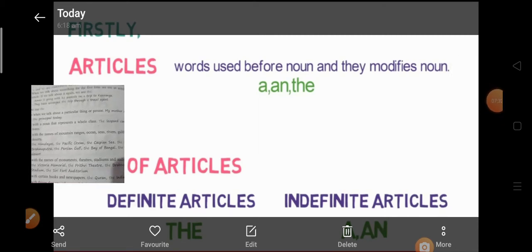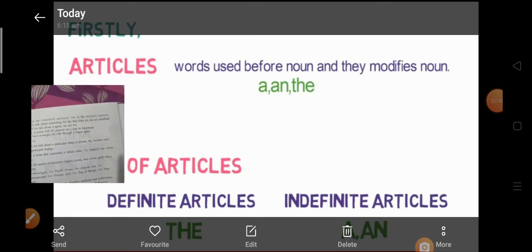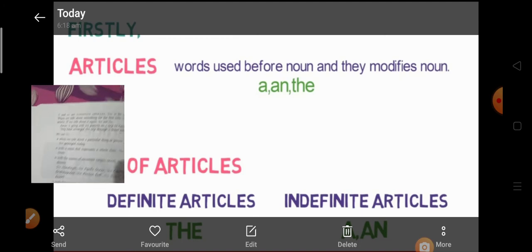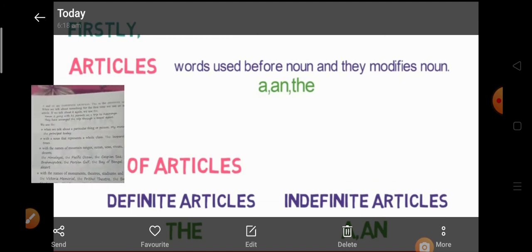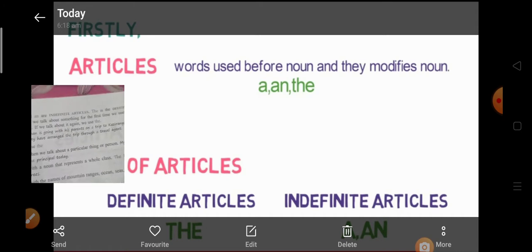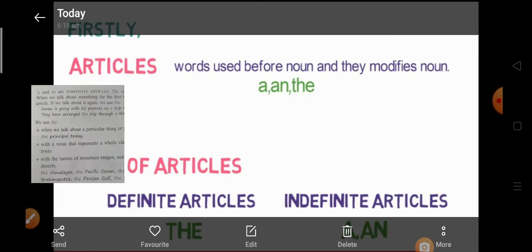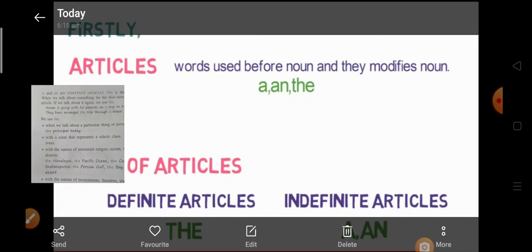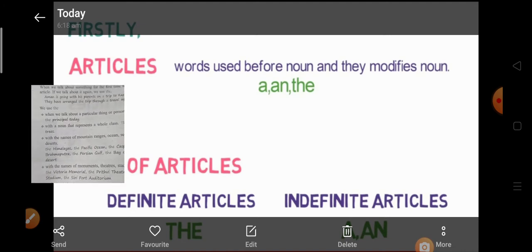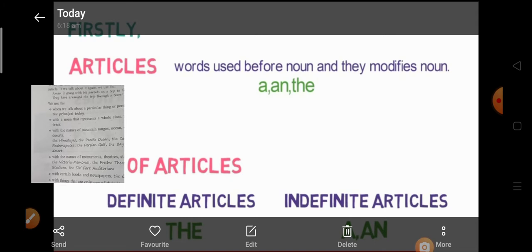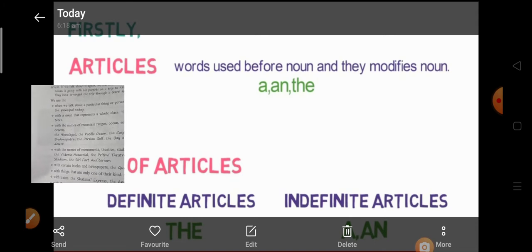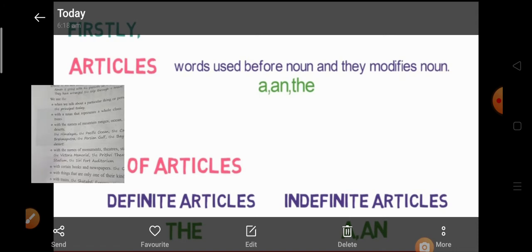See, we came to know very well where we use a and an, and also the. But there are certain rules, or you may get confused about where we use the. For that, some examples are given in your textbook. Open it. We use the for specific things or unique things. We'll see where all we use the.